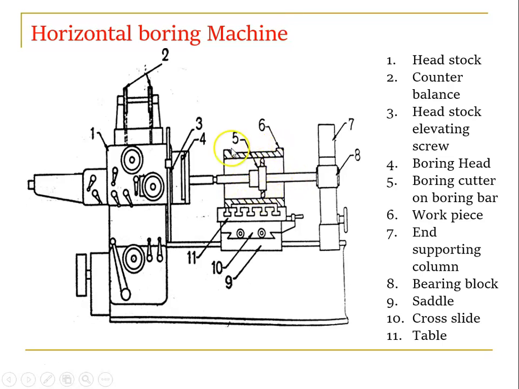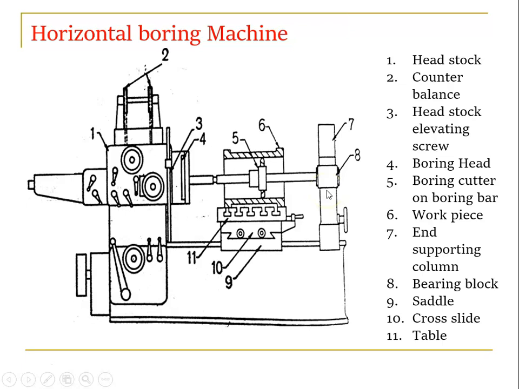The sixth one is the workpiece. The hatched part is the workpiece. So it is mounted on the table, right? Number 11, table, right? So we have a 10, அப்படின்றது again, it's a cross slide as well as saddle. Alright, so cross slide provides the crosswise movement, saddle provides the longitudinal movement, right? So the boring bar is connected with the bearing, right? Bearing block. So bearing connect pannirkom, that is connected with the 7 end supporting column.